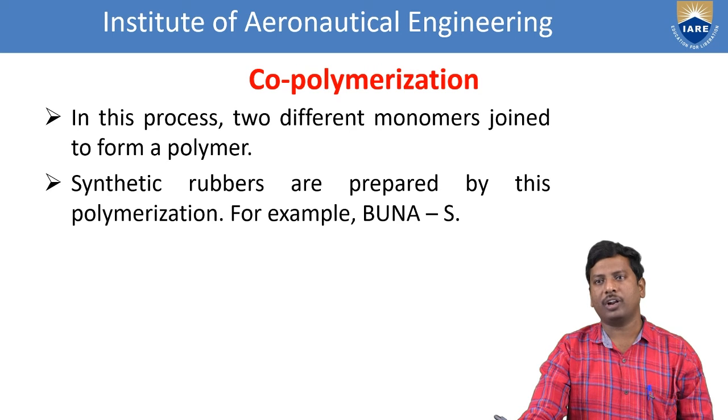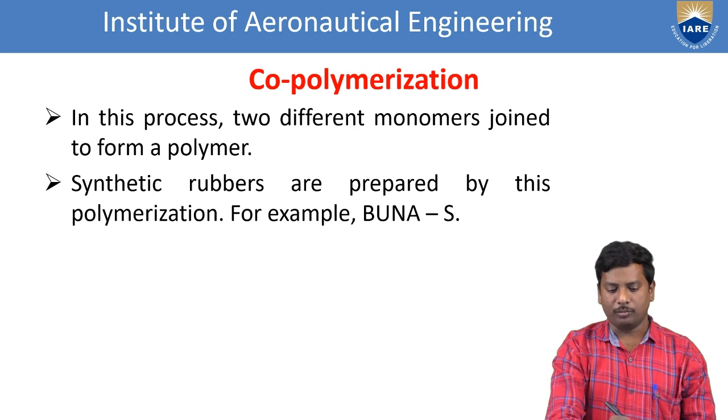For example, Buna S, also called SBR, styrene butadiene rubber, and GRS, government rubber styrene. Buna S involves the monomers butadiene and styrene. That means synthetic rubbers are prepared by this polymerization. Buna S is one of the best examples of co-polymerization.